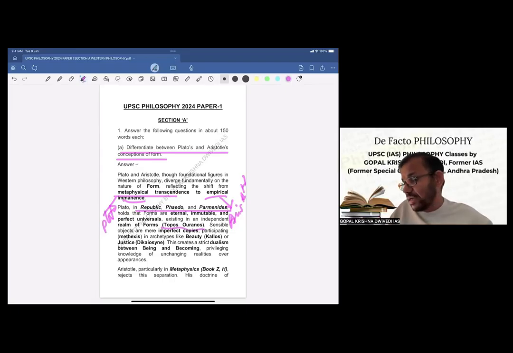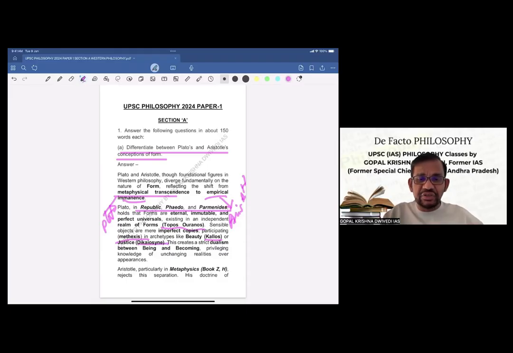Now, these are again Greek words. Some you may remember, some you may not remember. That also is there. So whatever you remember, you write. Whatever you don't remember, don't worry, because that will only make a difference in very good answers, basically. So even if you miss some, it doesn't matter. But whatever you remember, please do write.